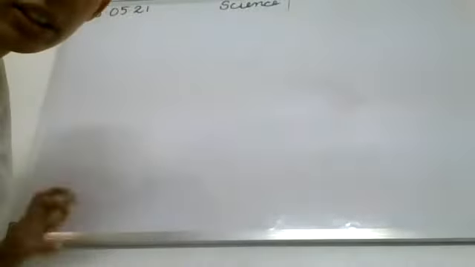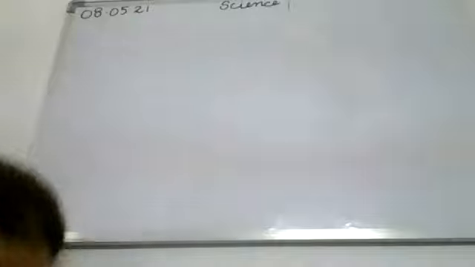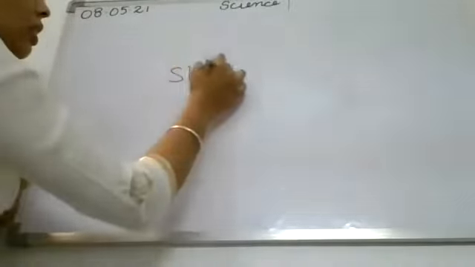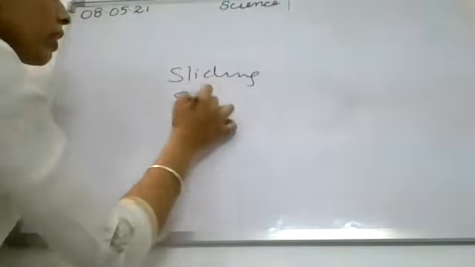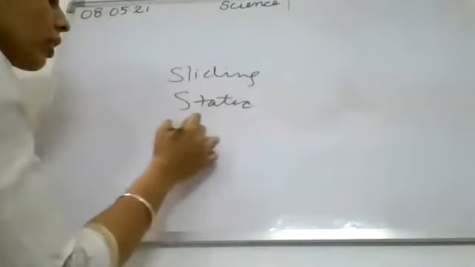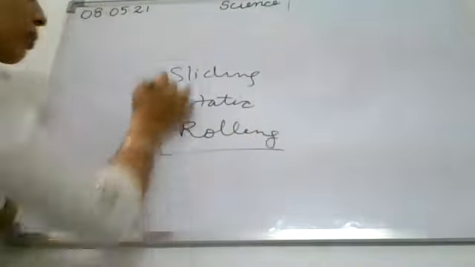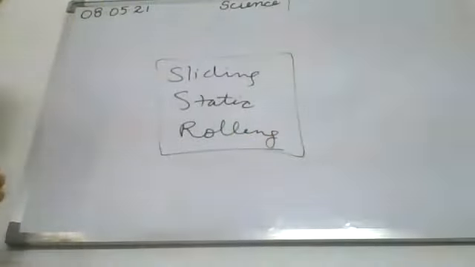Can anyone tell me? Yes, Jay. Can you tell me in sliding, static, and rolling, which friction is more? In which case?